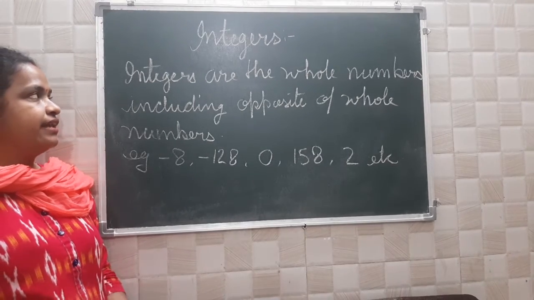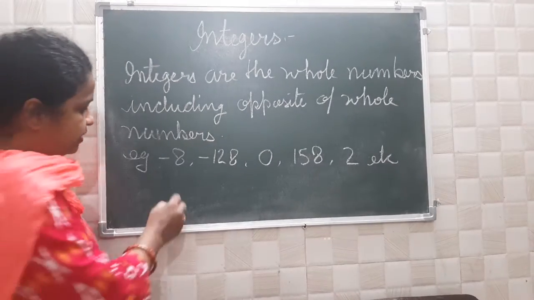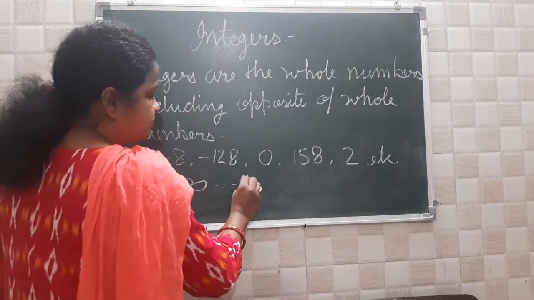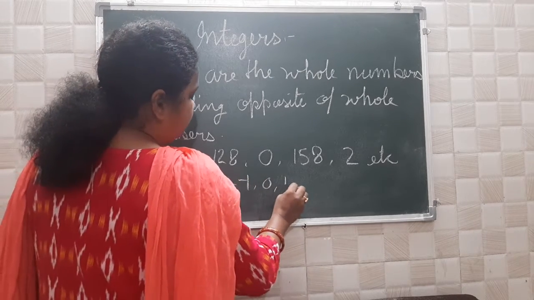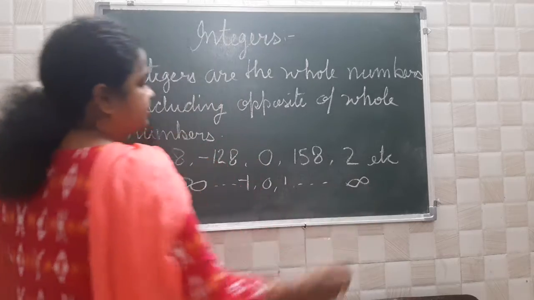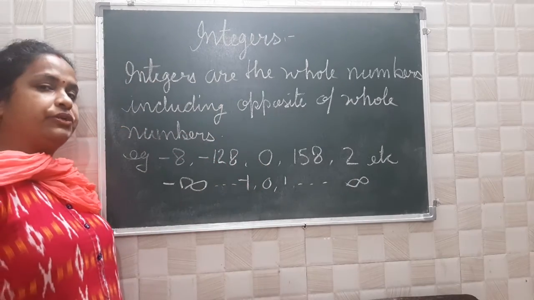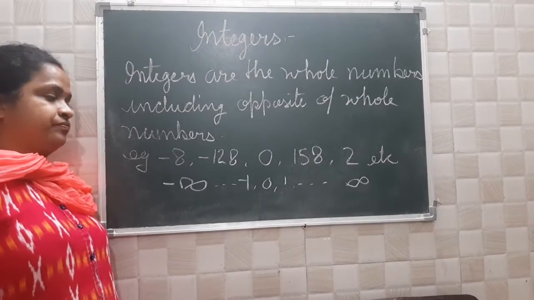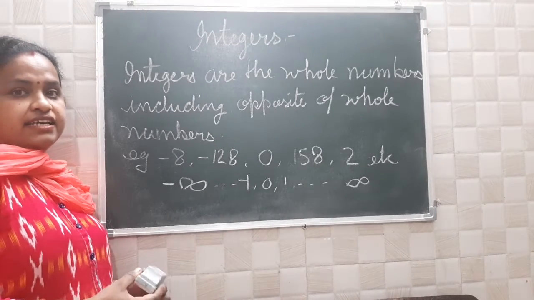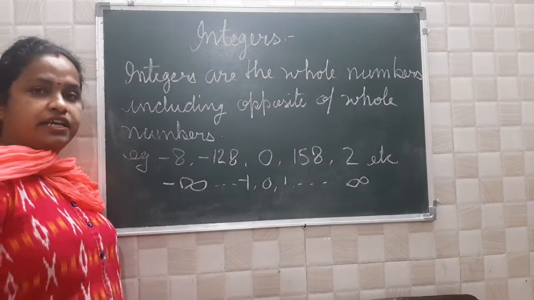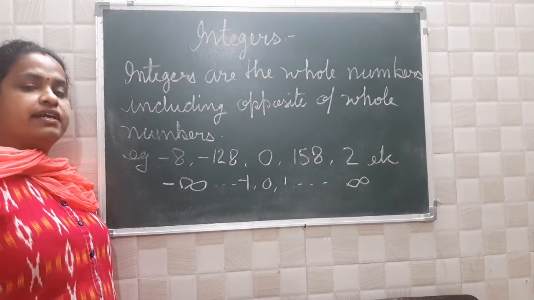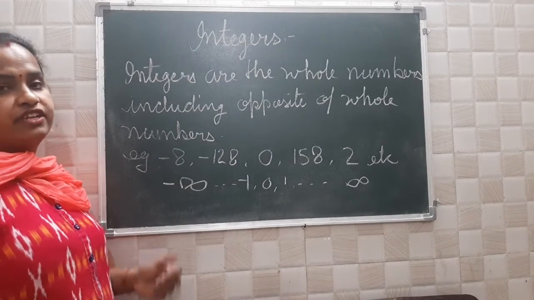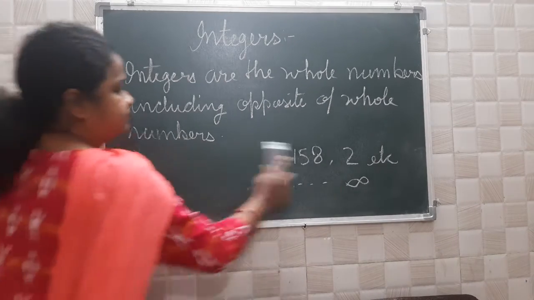So the integers start from minus infinity to minus 1, 0, 1 and to infinity, that is, from minus infinity to plus infinity. Integers are the numbers including whole numbers and their opposites.